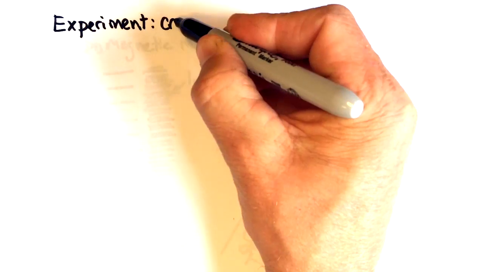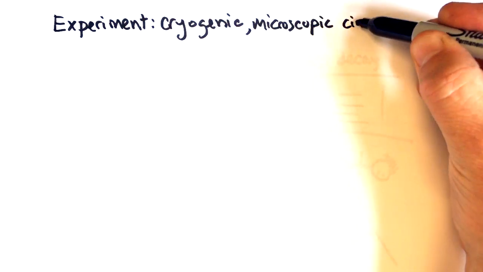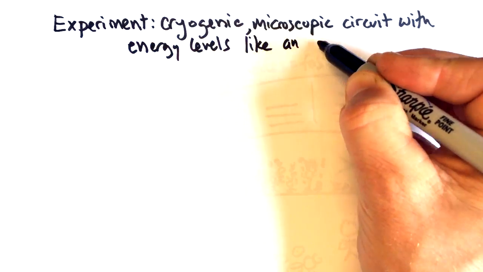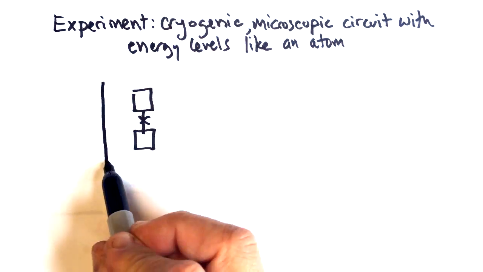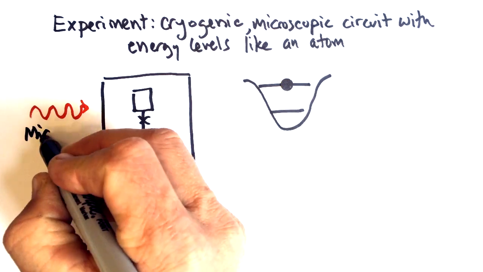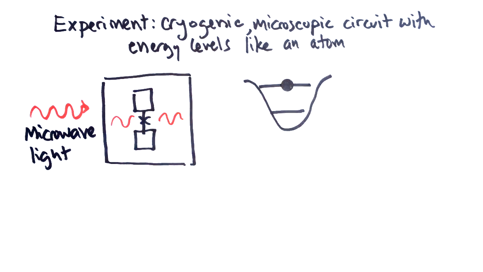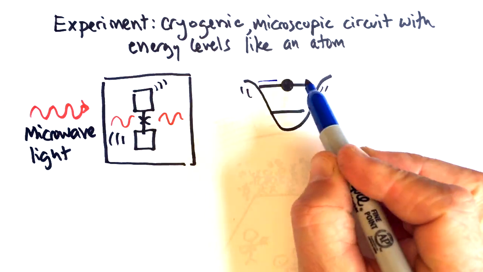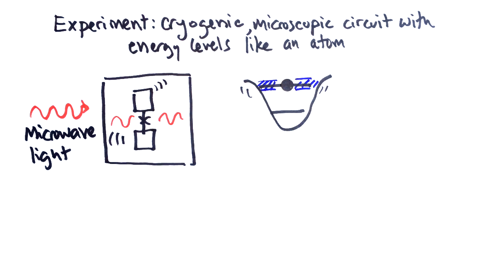To study the Zeno effects, we created an experiment with a cryogenic microscopic circuit, which has energy levels just like those in the atom we discussed. We probed the energy state of the circuit by shining microwave light at it and seeing how it reflects back. This process of measurement physically disturbs the energy levels of the circuit.